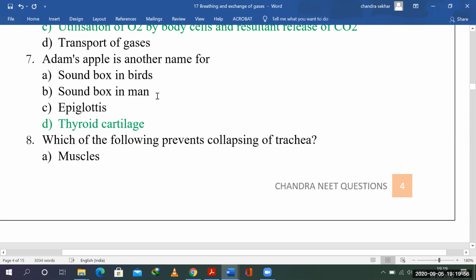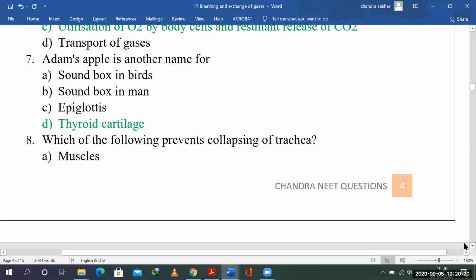Sound box in man, larynx. But that is the larynx prominence only. If there is no thyroid cartilage answer, you can go for this. But since they have directly given the thyroid cartilage, the answer should be the thyroid cartilage, right? Adam's apple is another name for the thyroid cartilage, so your right choice will be thyroid cartilage.